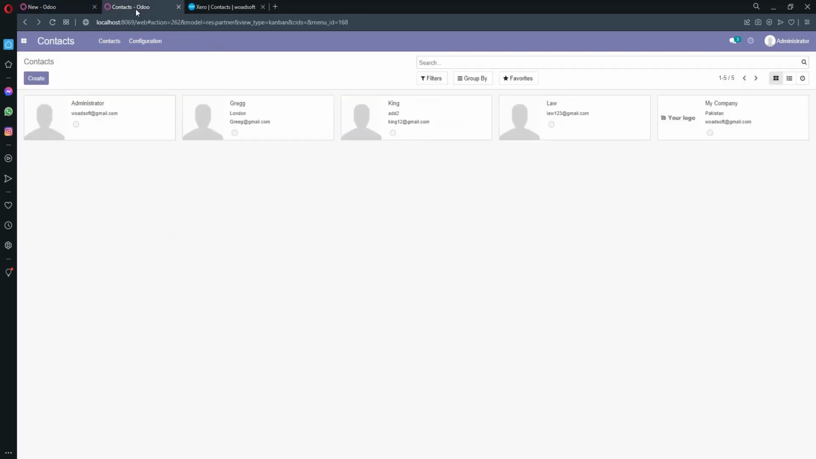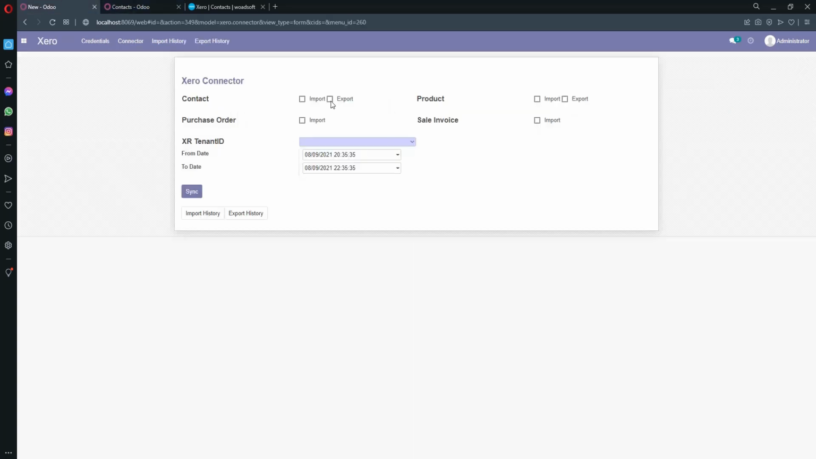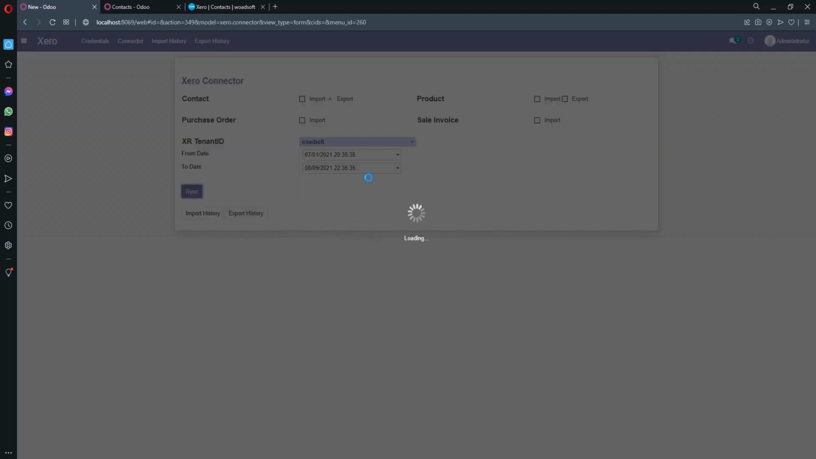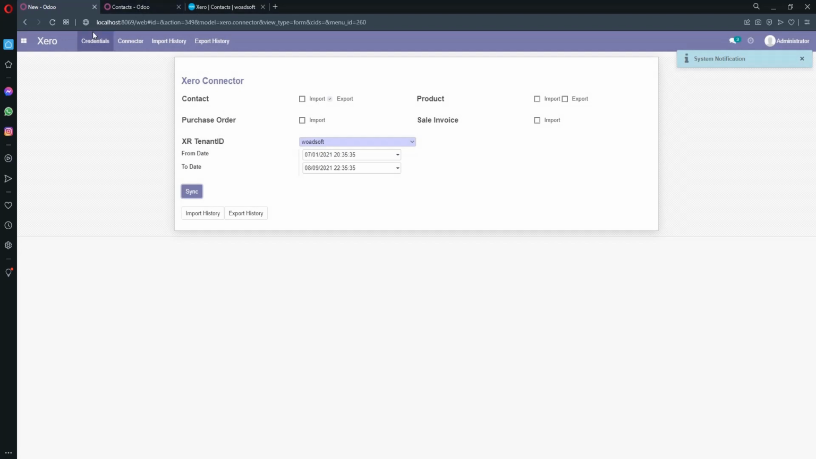First we start with the contacts. I go to the contacts in Odoo. I have already created a few contacts. To save time, I just export these contacts to Xero. I adjust the time frame limit and simply click the sync button. The process will take a few seconds. The process is completed and I'm going to check in Xero.